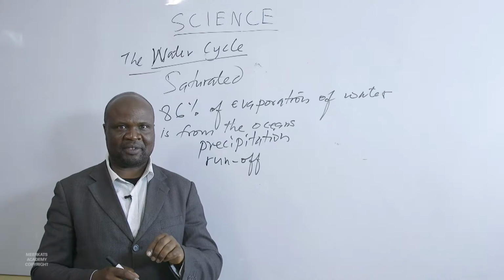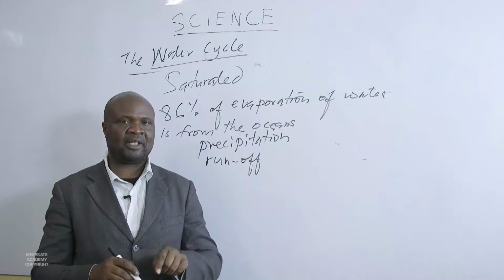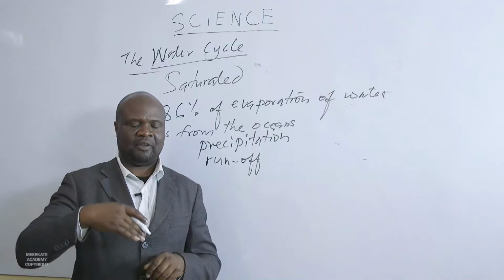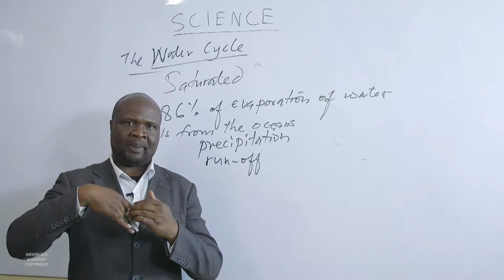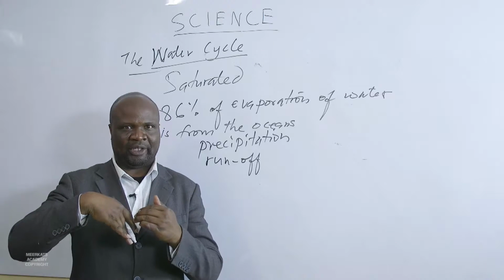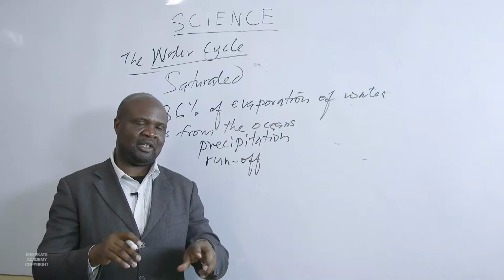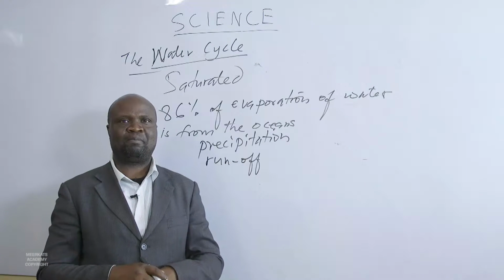If the landscape is steep, then we expect more runoff, and then less percolation. If the land is very steep, water will not soak in soil. Instead, it will be running more than soaking in. And depending also on the nature of the soil.